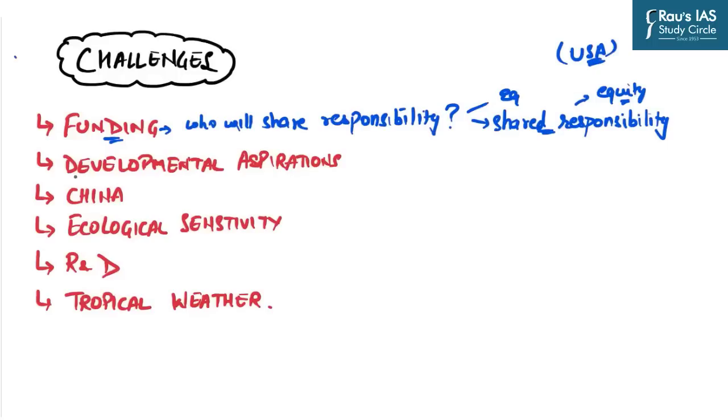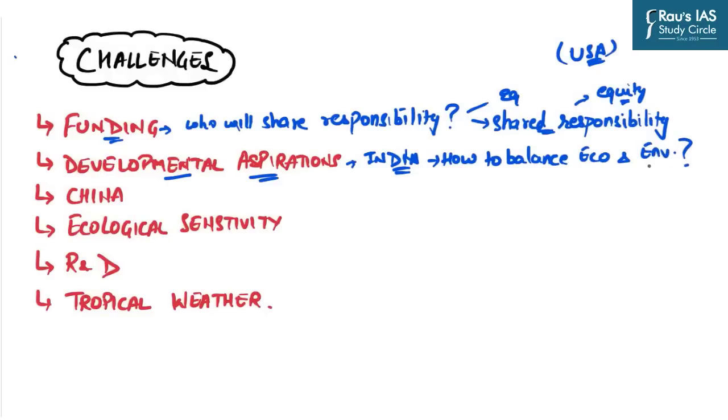The second important challenge is the developmental aspirations of all the countries in this particular region. For example, India has a strong population to feed. India also has ambitions and aspirations as far as its socio-economic development is concerned. So obviously there will be certain limits to the environment friendly policies in order to achieve the economic objectives. So now, how to balance economy and environment? This is a bigger question.